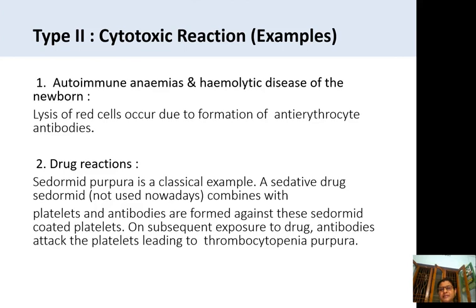The condition is called thrombocytopenia, where the platelets are fewer and the clotting mechanism is affected, leading to thrombocytopenic purpura. You can see the bleeding spots under the skin, that is called thrombocytopenia or purpura. So these are good examples for the cytotoxic reactions. This is the type 2 reaction of hypersensitivity.